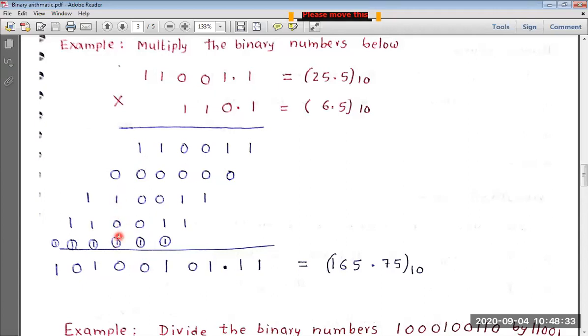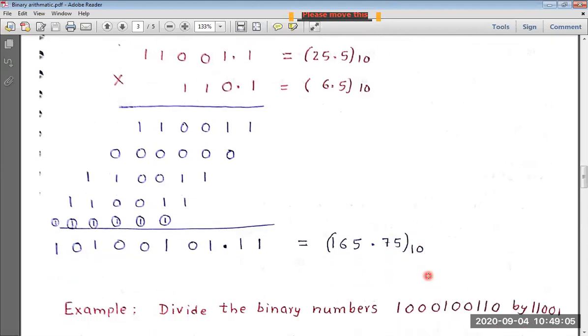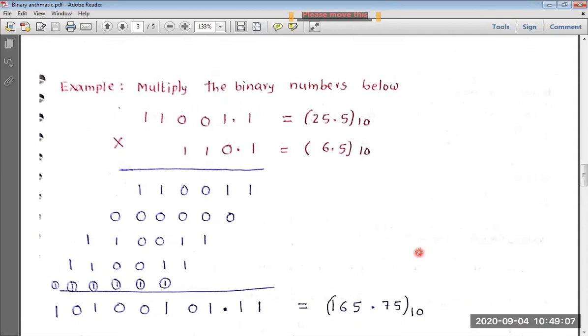Next, this carry is to be added with these numbers. So 1 plus 1 is 10. 1 is the carry, 0 is the sum. 1 plus 1 plus 1 is 11. The sum is 1, the carry is also 1, which is circled. So 1 plus 1 is 0. The sum is 0, carry is 1. Now there are no numbers here other than the carry, so the carry comes down here. So the result is 165.75 in decimal. Okay, that is about multiplication.